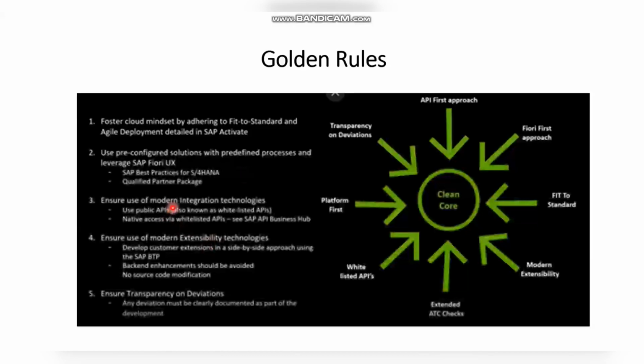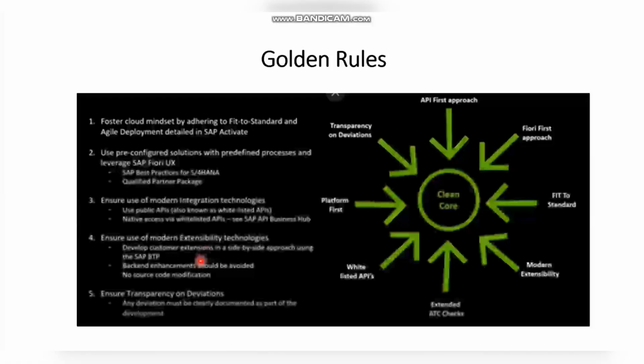And the third one is we have to use modern integration technologies. Like we have whitelisted APIs. That means these APIs are available in our SAP Business Hub. Those we have to use. These are called whitelisted APIs which are available in public. And the fourth one is we have to adapt to modern extensibility technologies.